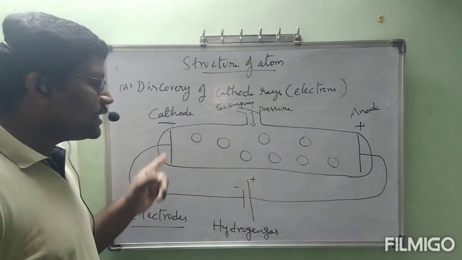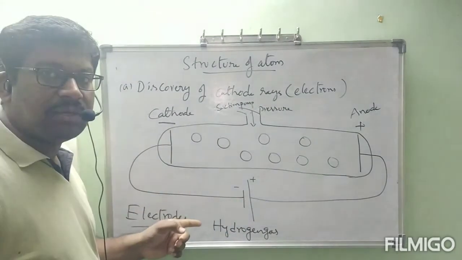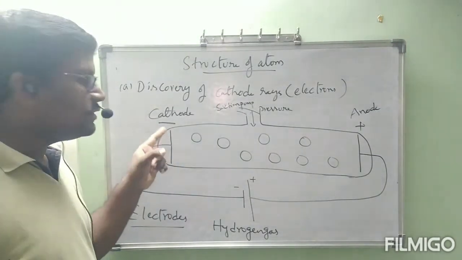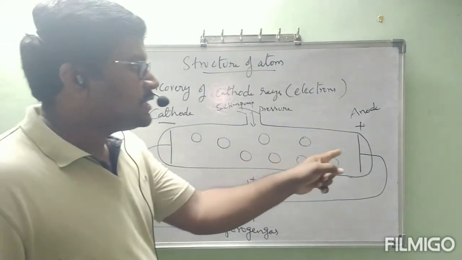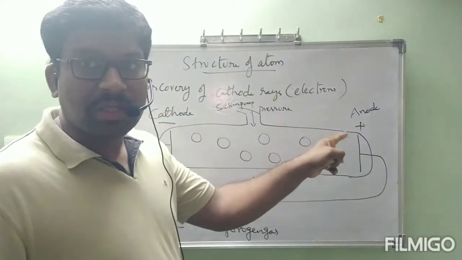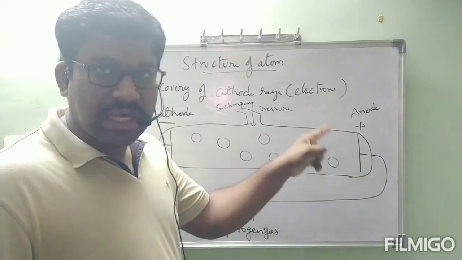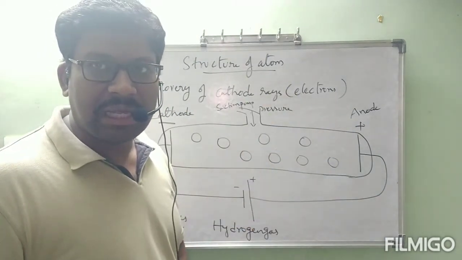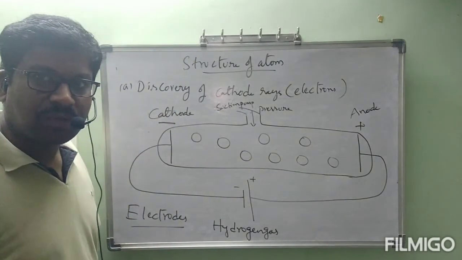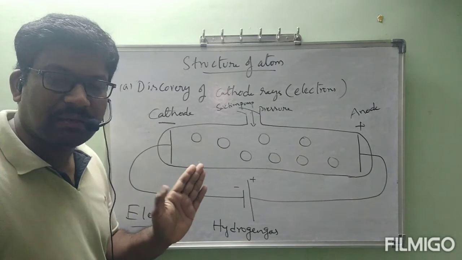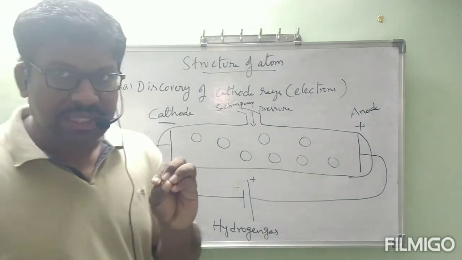Once the left side metal plate is connected to the negative terminal, it behaves like a negative plate electrode, which is called the cathode. Once the right side electrode is connected to the positive terminal of the battery, it behaves like a positively charged metal plate, and it is called the anode. Both cathode and anode are commonly called electrodes. In between these two, which gas was taken? Hydrogen gas was taken.